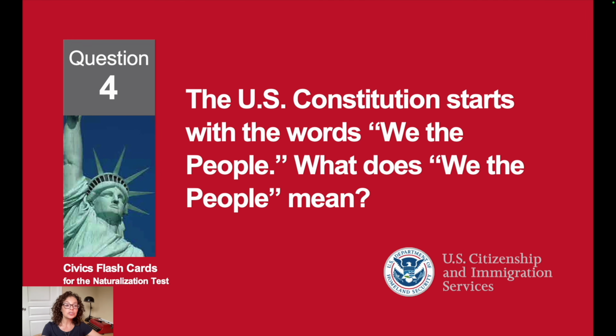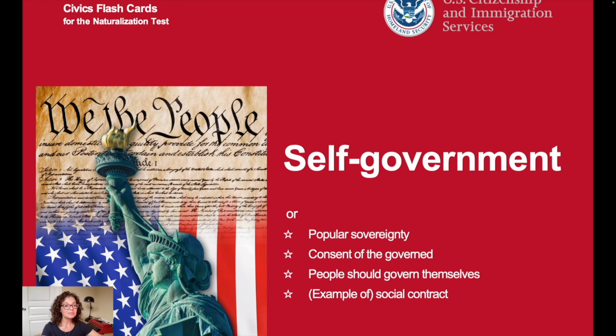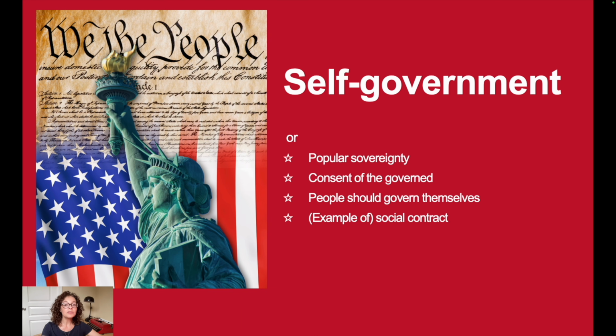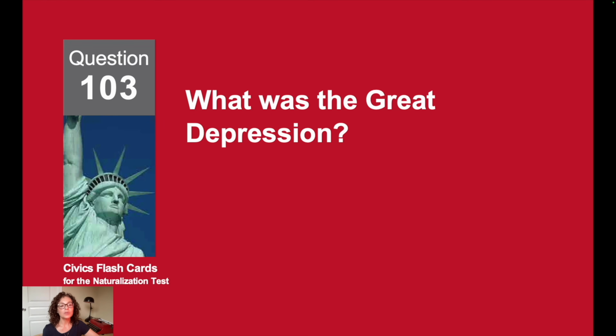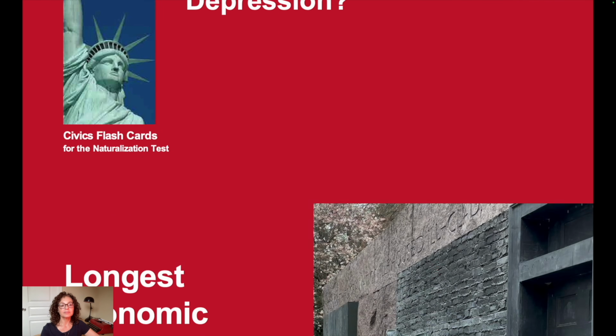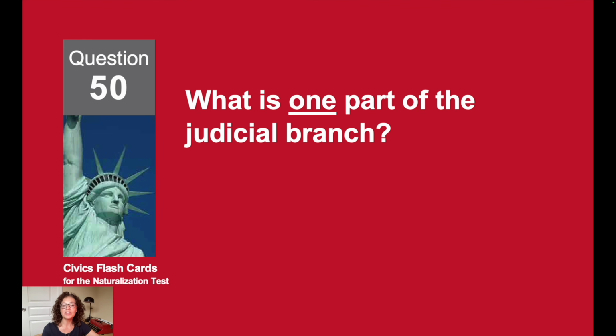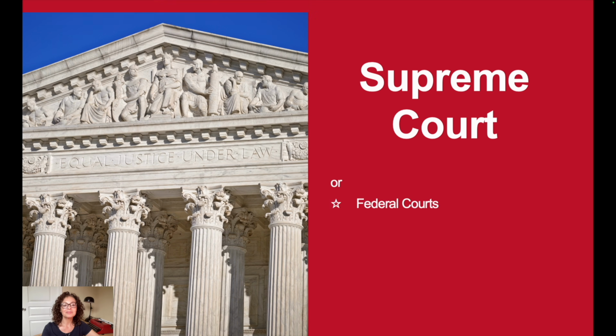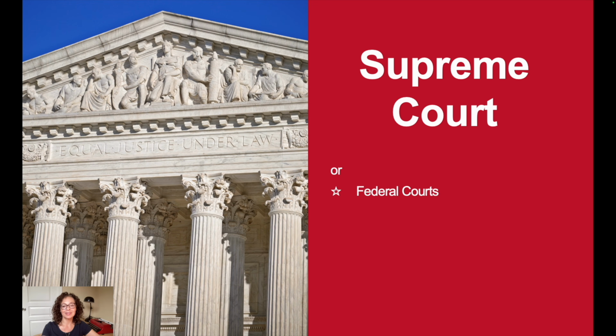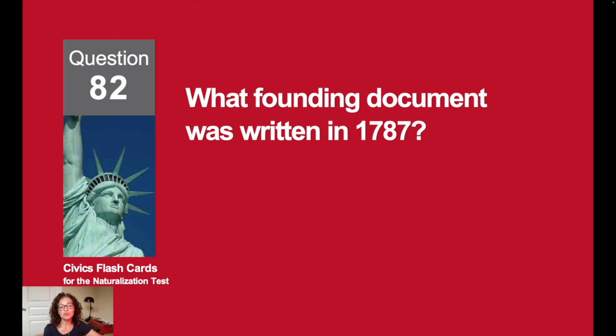The U.S. Constitution starts with the words, "We the people." What does "we the people" mean? It means self-government. What was the Great Depression? It was the longest economic recession in modern history. What is one part of the judicial branch? The Supreme Court. What founding document was written in 1787?